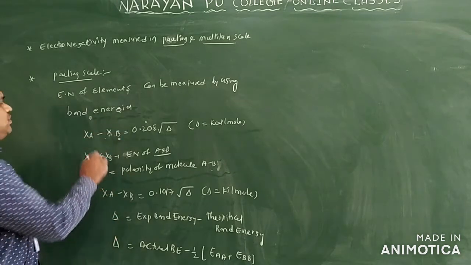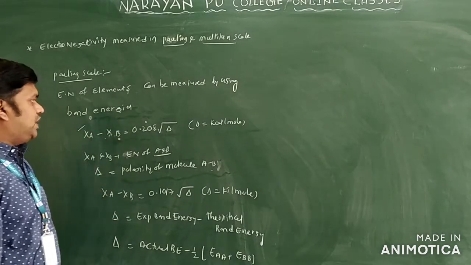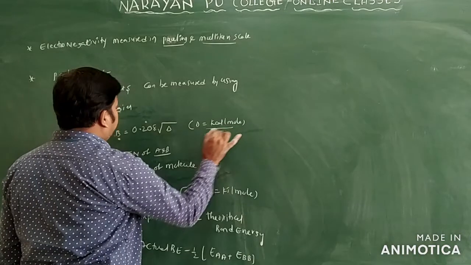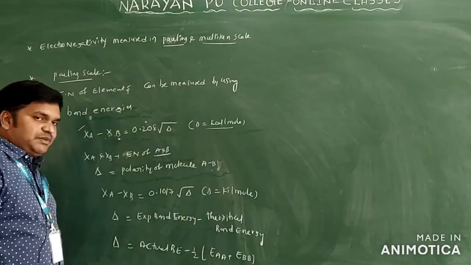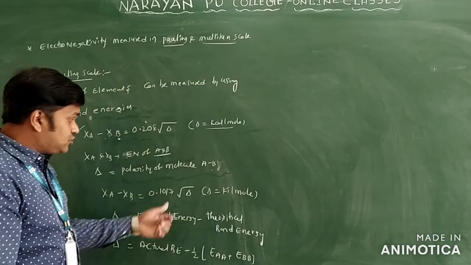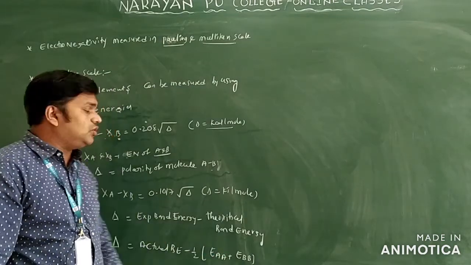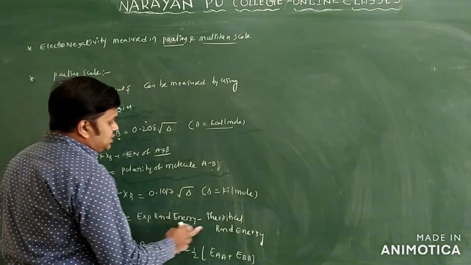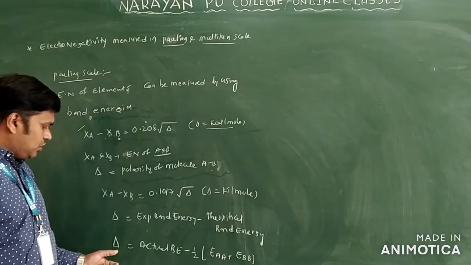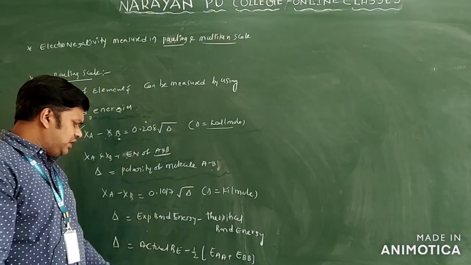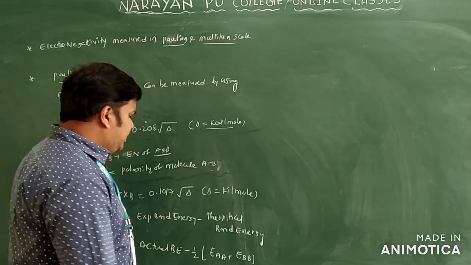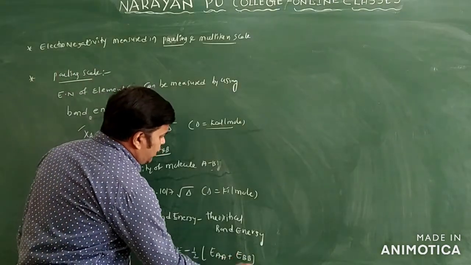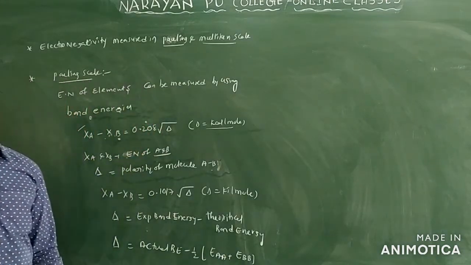So XA minus XB is equal to 0.20 into square root of delta in kilocalorie per mole. What is delta? The polarity of the molecule. XA minus XB is equal to 0.1017 into square root of delta, that is in kilojoule per mole. So experimental bond energy minus theoretical bond energy: delta is equal to actual bond energy minus half into the energy of the AA molecule plus the energy of the BB molecule.